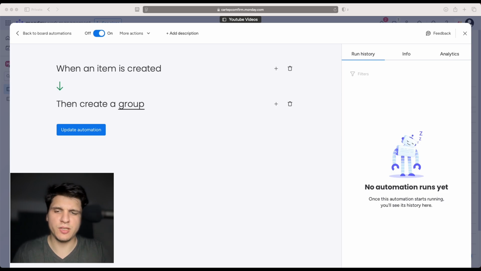And just because this automation will eliminate the manual need to create a new group every time you create a new item. This really saves time and reduces the risk of making a mistake, and you don't have to do it. So we'll just create this automation, it will save you time. And also, if you have too many unnecessary groups, this will prevent that.